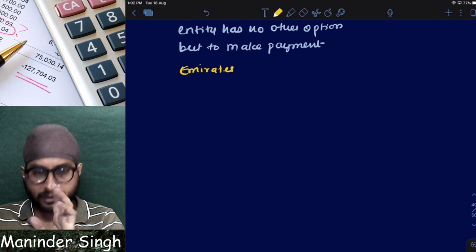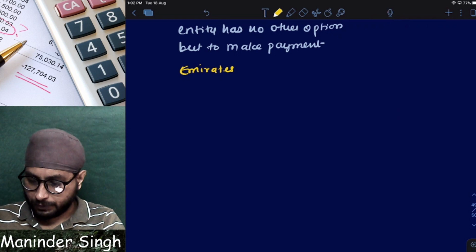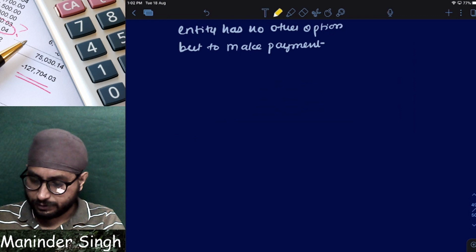In Kingfisher, now only one thing is available. I hope everyone knows. Clear? Emirates. Now Air India, let us take. Clear? Air India is better.